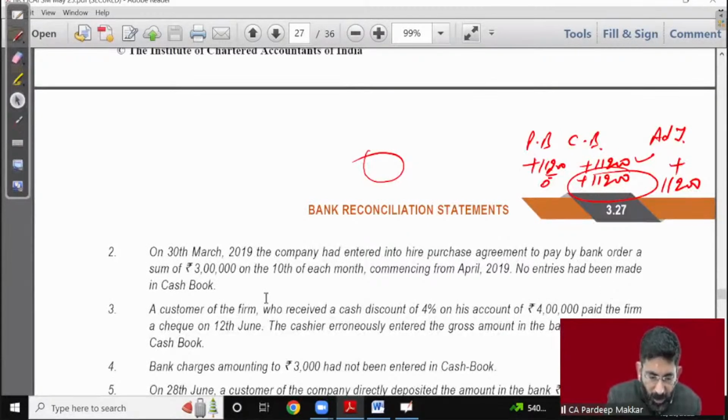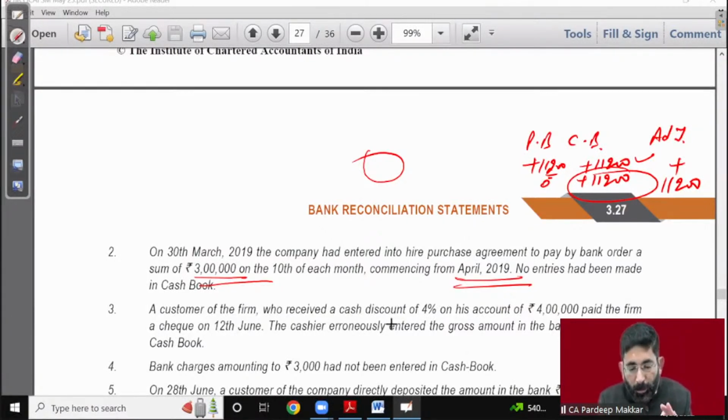Yes, we have not multiplied anything with 3 beta. According to my opinion, on 30th of March, 3 lakh has been on 10th of every month, commencing from April 2019. Basically, he says every month we have to pay rupees 3 lakh. So on 30th March, company has entered into an agreement.